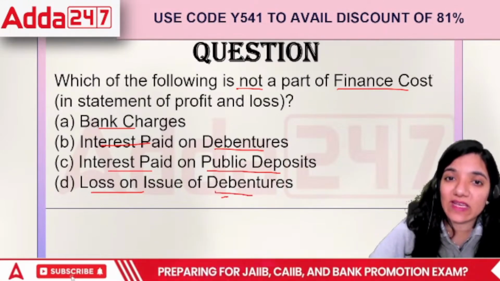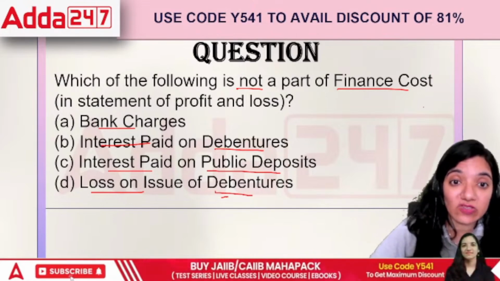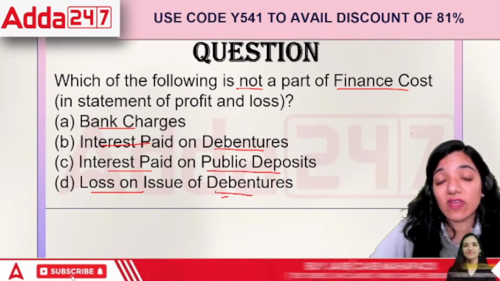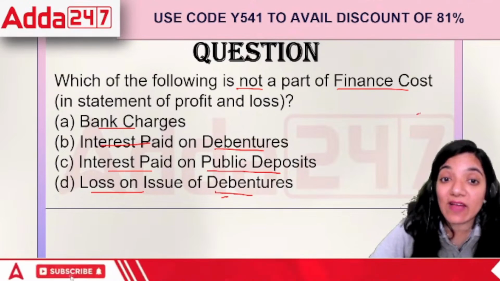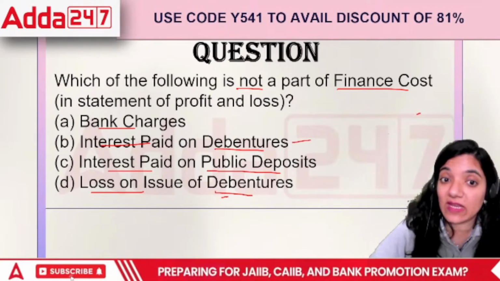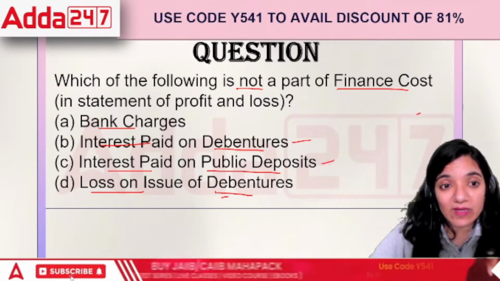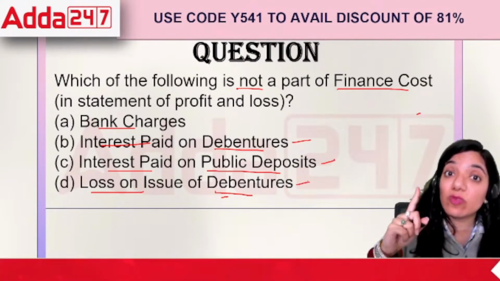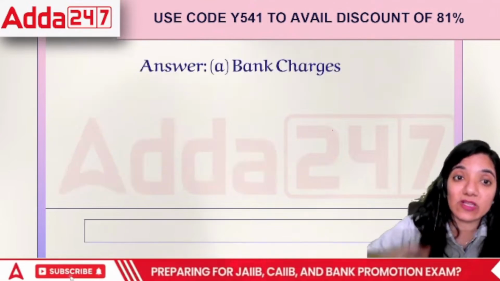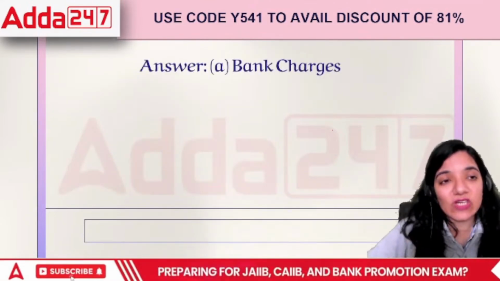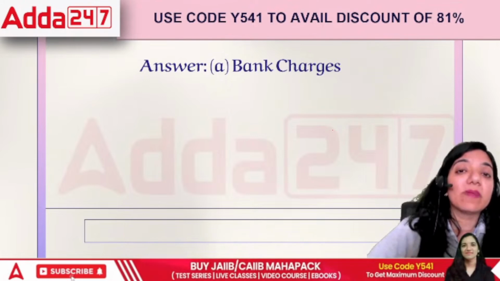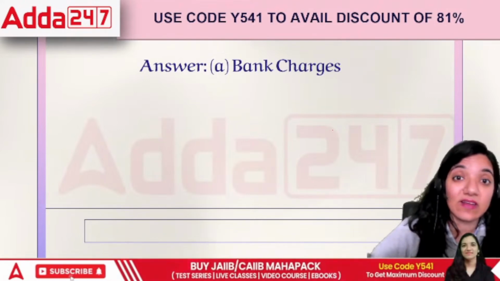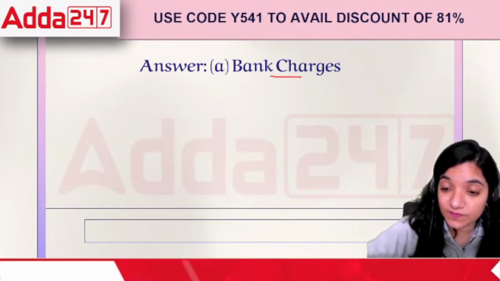Which is not a part of the finance cost? Interest paid on debentures: whenever I want to raise money, I have to pay interest. This is a part of finance cost. If I have a public deposit, this is also a part of finance cost. Debentures is also a part of finance cost. Which is not a part of finance cost is bank charges. Bank charges are incurred in order to maintain the bank account. Nothing else is happening there.